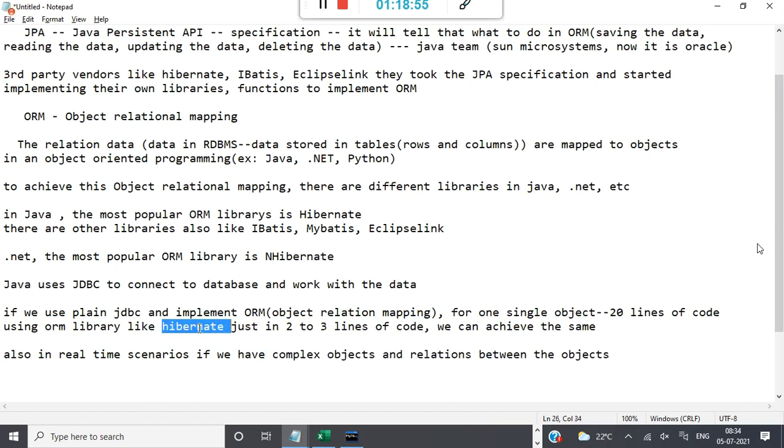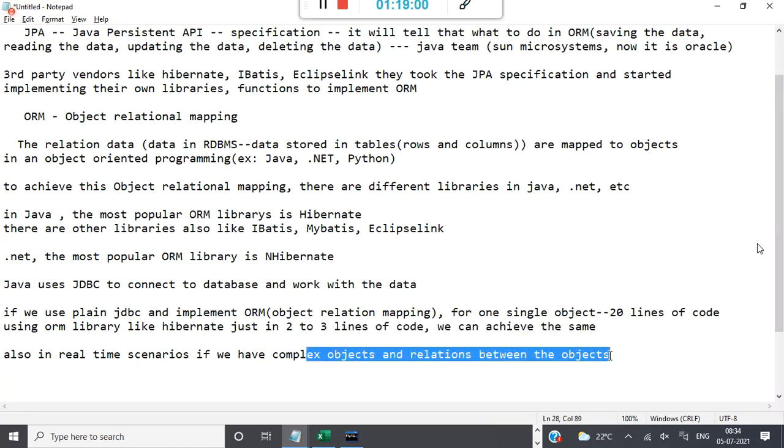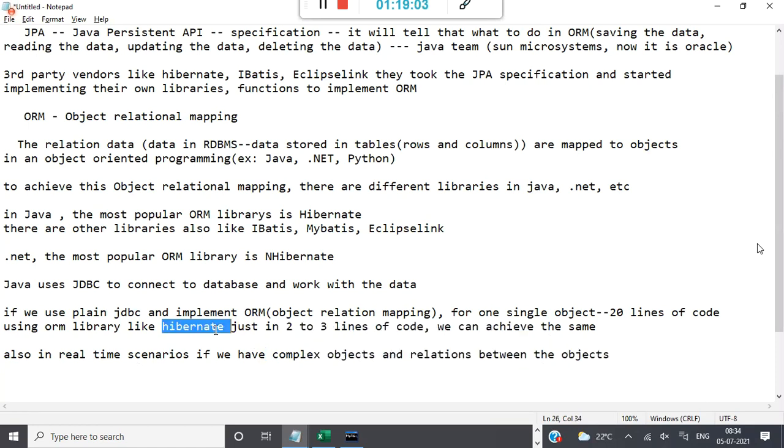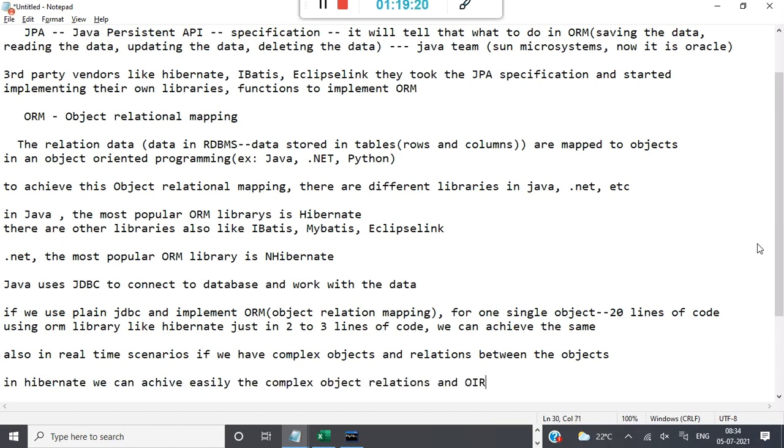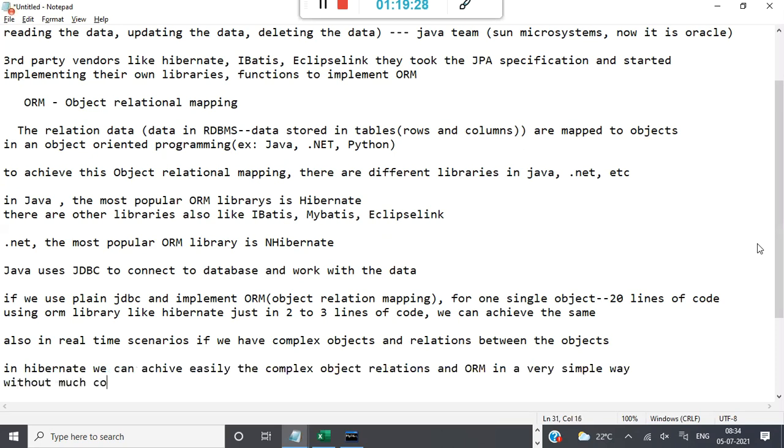So all that we are going to study in Hibernate, okay? We'll study from basics to complex object relations and everything, so that it will be easy for you. So that is the reason. In Hibernate, we can easily achieve really complex object relations and ORM in a very simple way, without much coding, without many lines of code.